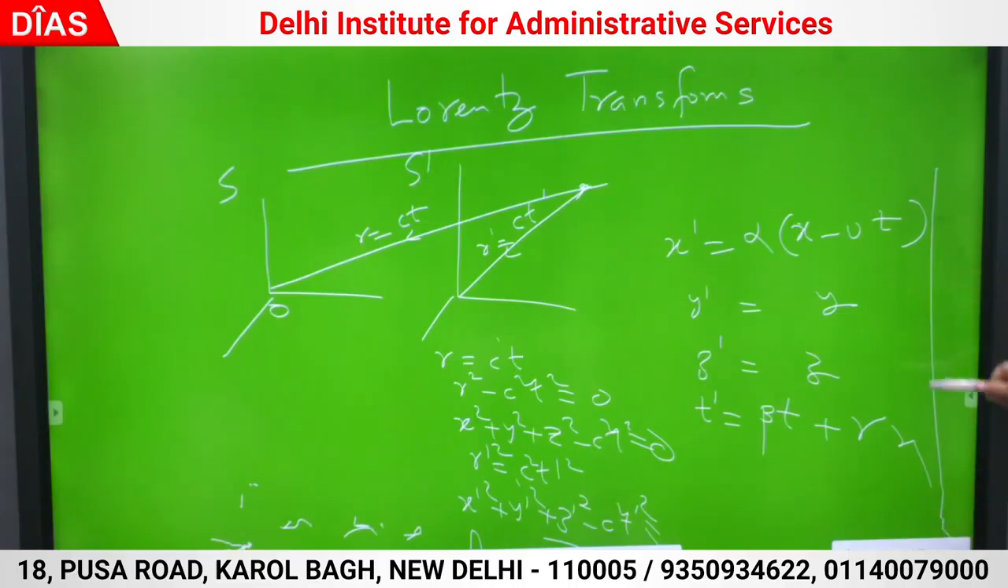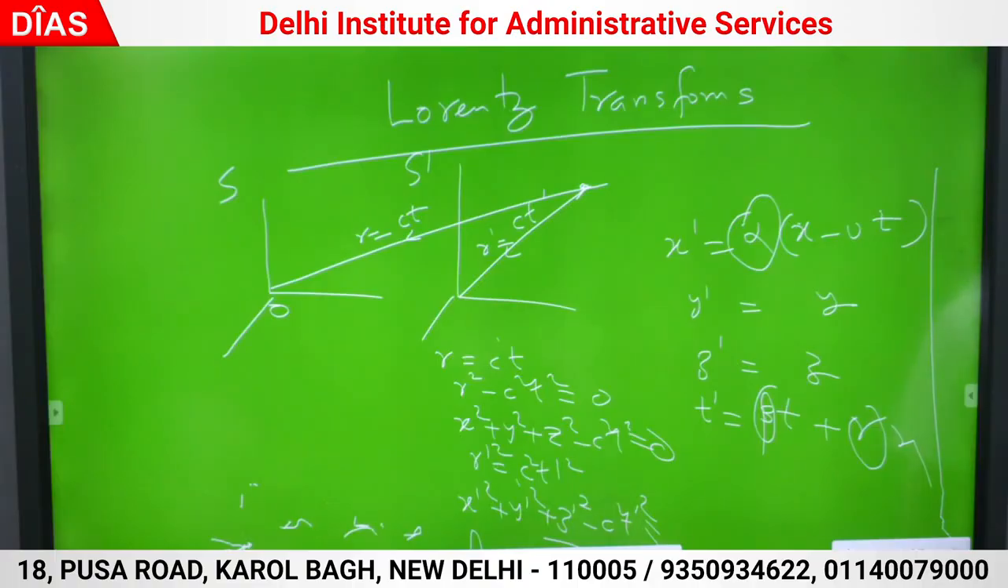Same standard transforms, Galilean transforms. I have put a correction factor alpha, correction factor beta and correction factor gamma. Good. I will find them out. So what are Lorentz transforms? What am I doing?